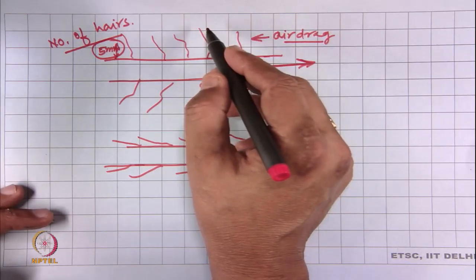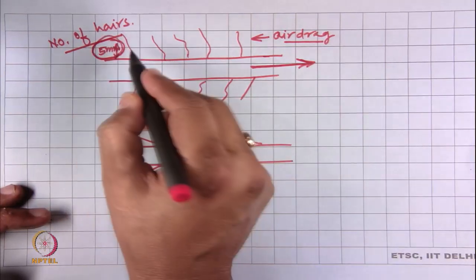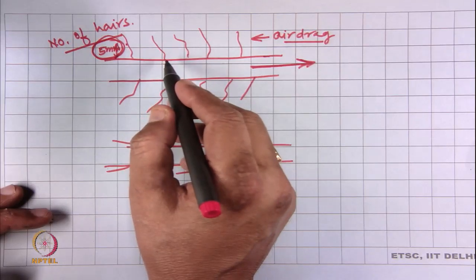So, in that case, if we try to measure the number of hairs beyond a certain projected length, we will have a wrong result.